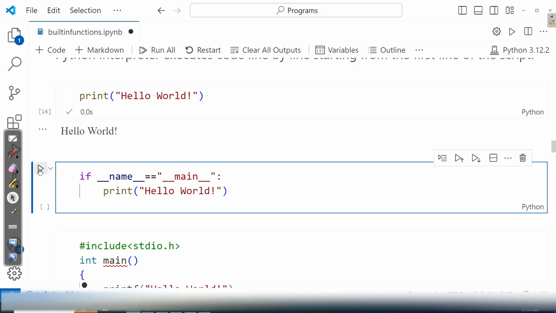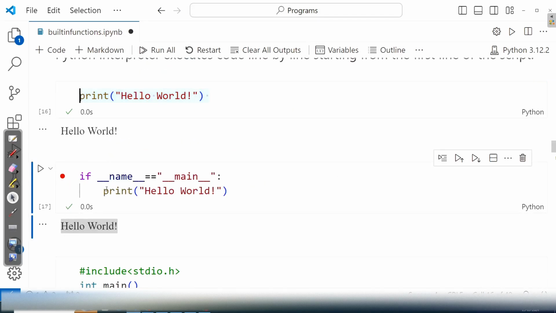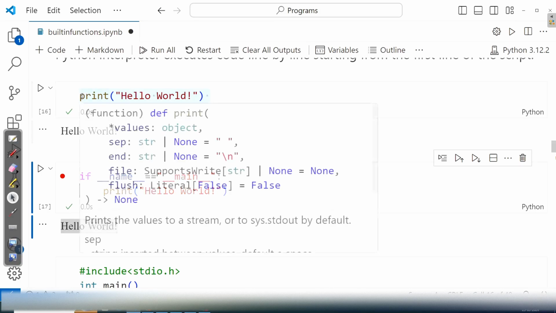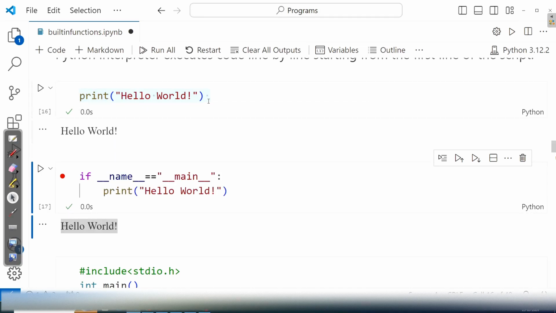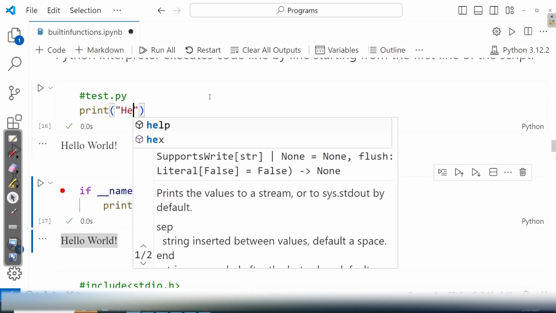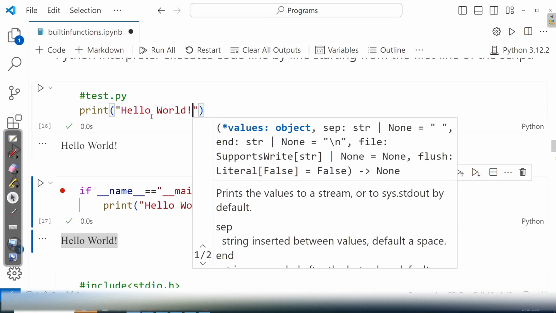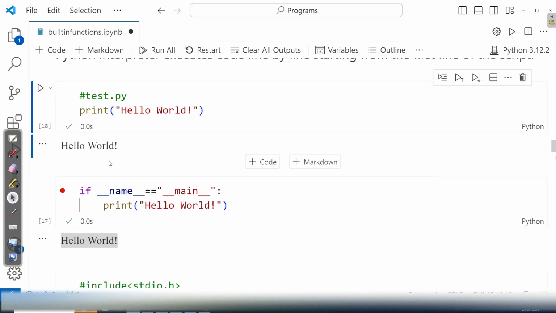Okay, so let me run this code. Still I get the output. See, my dear friends, what is the difference between this code and this code? See, in this, if you run this file, suppose there is some name for this particular file. Suppose you name this file test file or test.py. Hello world. Now, if you run this particular file, you get the output hello world.